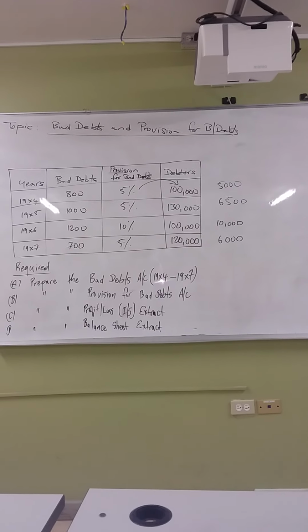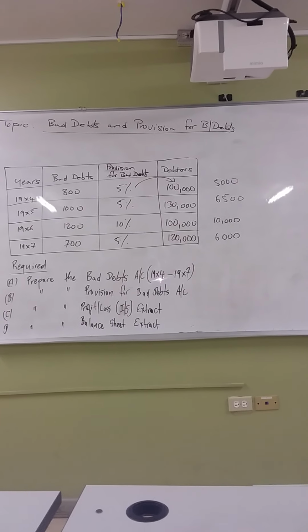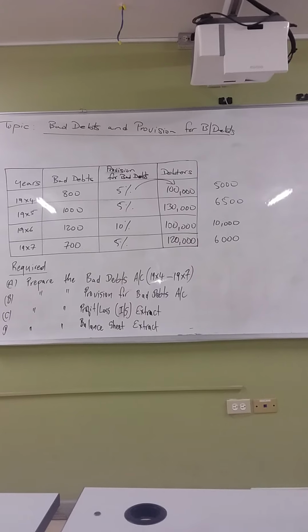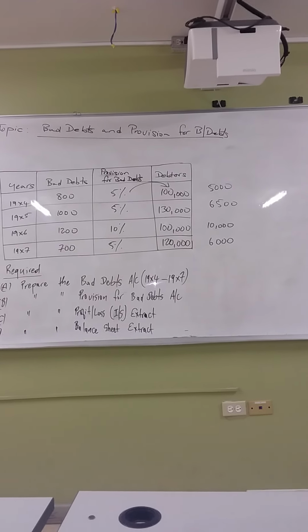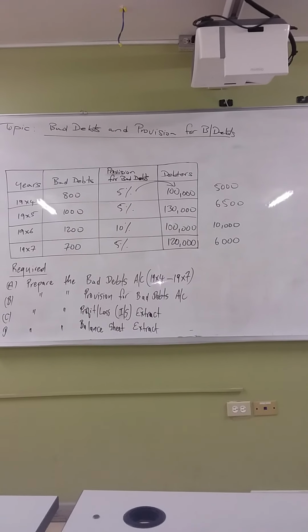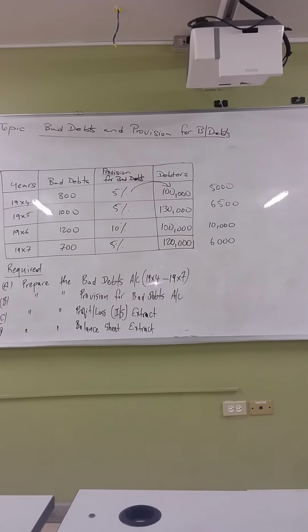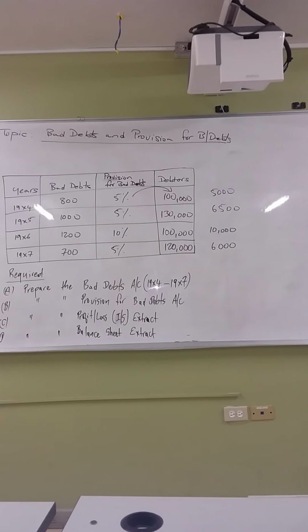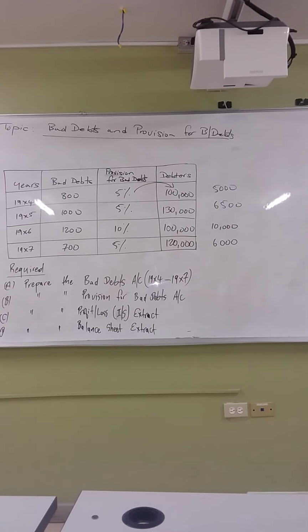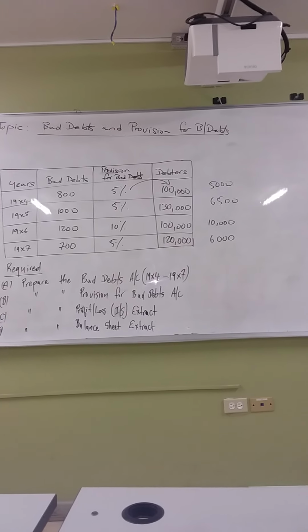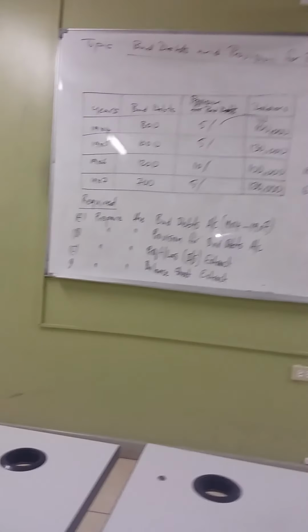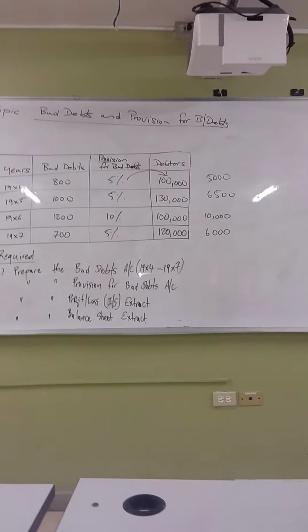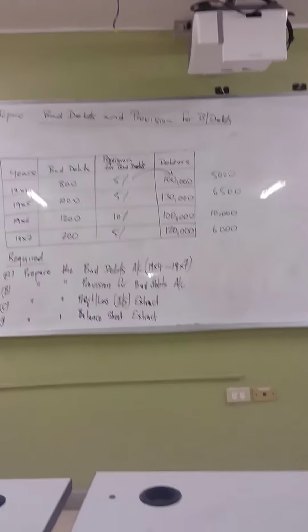Now the previous year, which was what? 1995. How much was your provision for bad debts total? 6,500. So it was 6,500 from the year before. Right? And in the year 1996, it's now what? 10,000. So therefore that represents an increase of what? 3,500. Right? That represents an increase of 3,500.